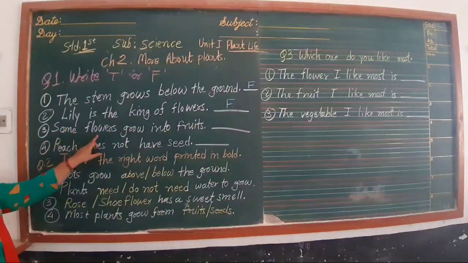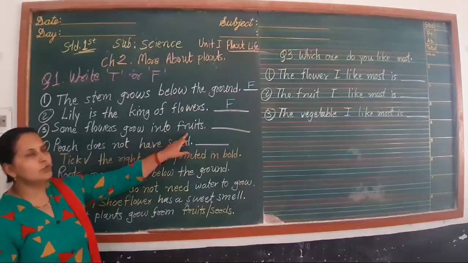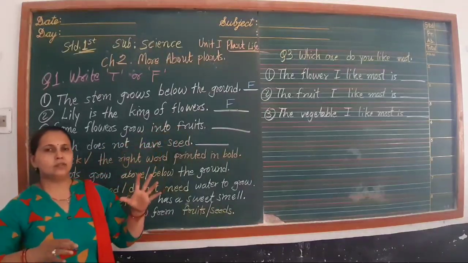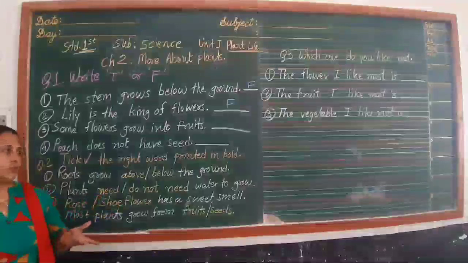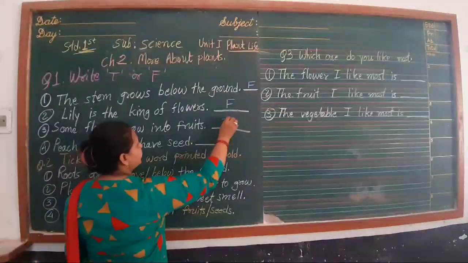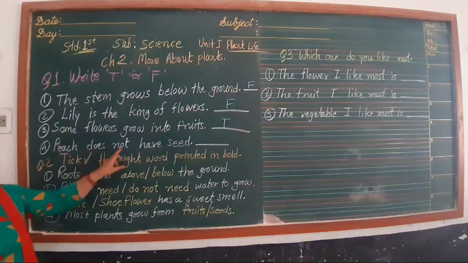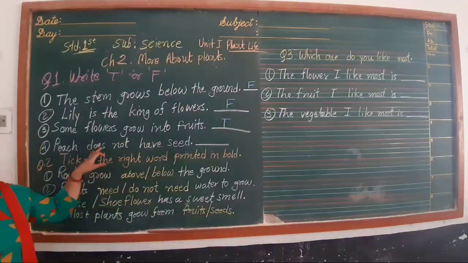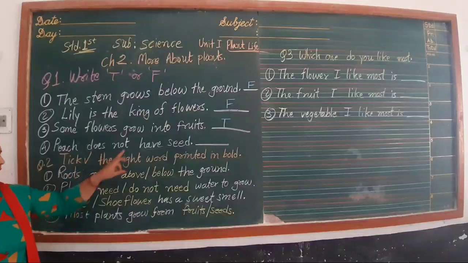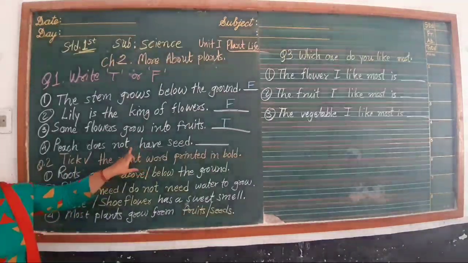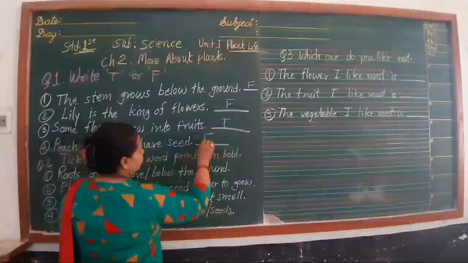3. Some flowers grow into fruits. Some flowers do grow into fruits. It's true, so we write T here. 4. Peach does not have a seed. Peach fruit has a seed, and here it is given that it does not have a seed. So it's false, and we write F here.